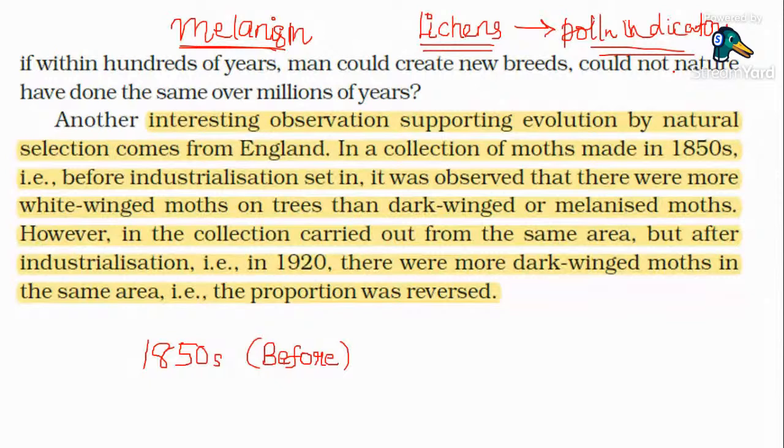Clear. So at that time, just imagine you splash white color on a white color. We won't be able to distinguish between the tree trunk and the white spot or the white paint. So during the 1850s, before industrialization, the same concept happened. The white-winged moth were common because the predators were not able to find them. They used to hide themselves in the tree trunks which were covered with white lichens.